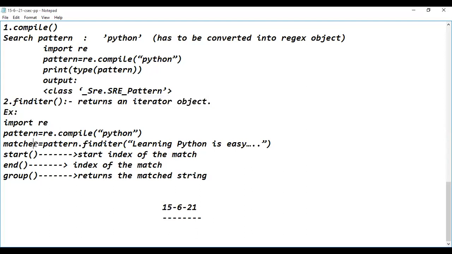That is captured into a variable. Here I'm using the matcher variable. It holds the multiple ranges of indexes for the corresponding occurrences in the target. Let us discuss this finditer method in detail in this session.